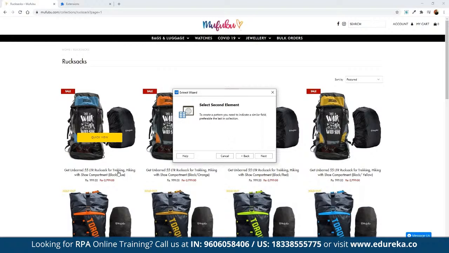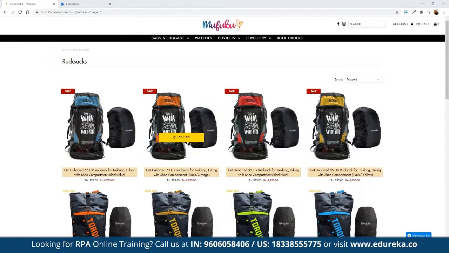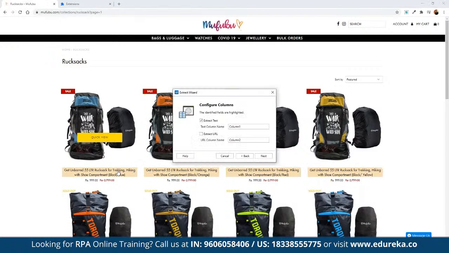If we set a pattern, it is based on whatever is common in these two different headings. Basically, there is going to be a common div class and common styling components, a styling class itself. If anything is found common in these two different elements on this page, then the same thing is going to be found on the entire page, and all the similar elements are going to be selected. For example, the next one, we have selected this element. Now UiPath is automatically going to compare these two different values.